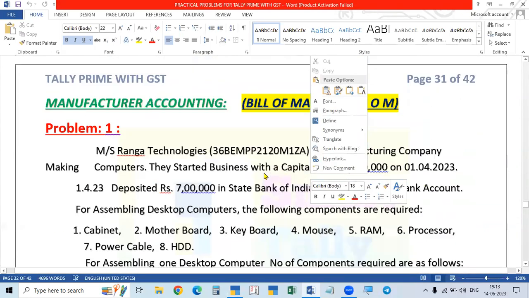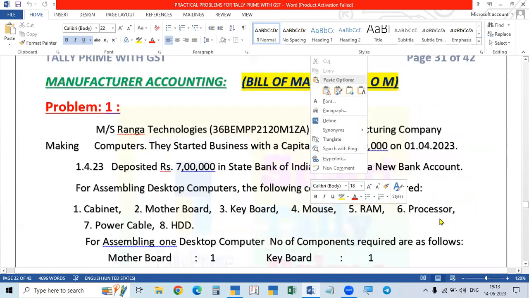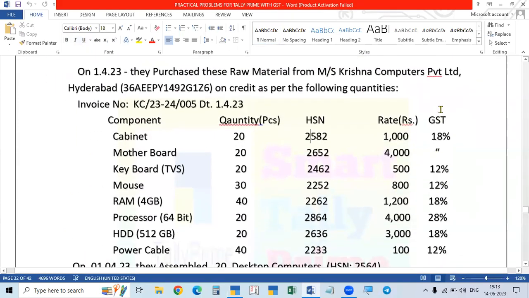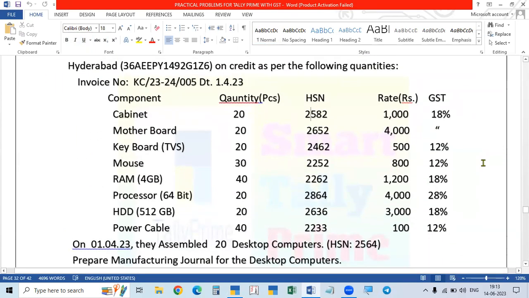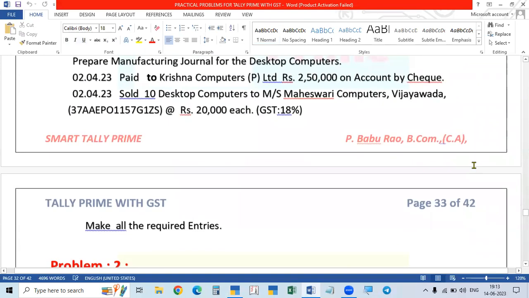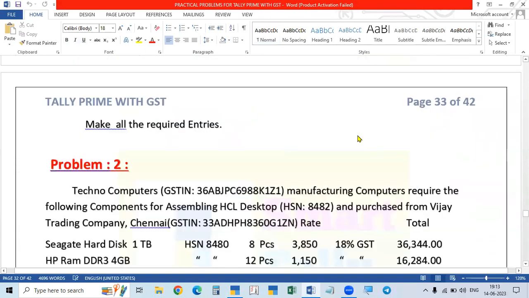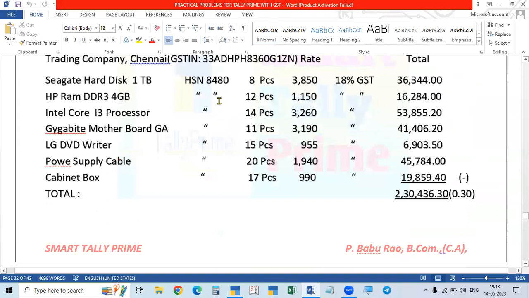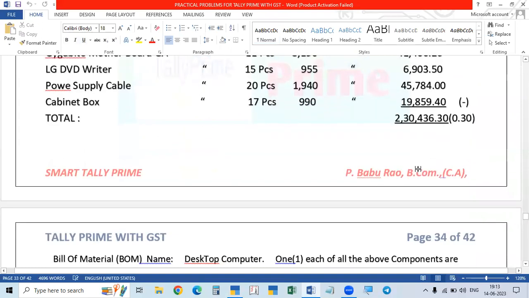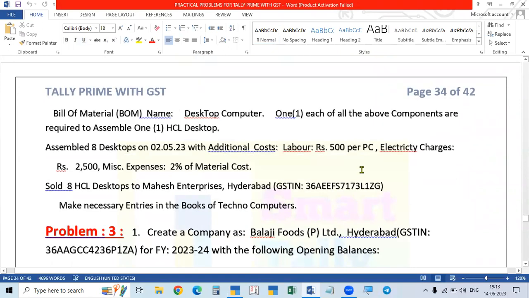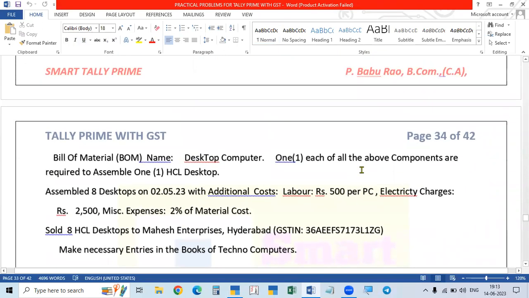There are different rates. In problem 1, the GST rates of the materials are different, HSN codes are different, and I did this. The second problem is also the same as the first one, but here the HSN code is the same, GST rate is the same, everything is the same, and what are the pieces required and everything is given. You have to try the second problem tomorrow, not now. Tomorrow I will complete it.